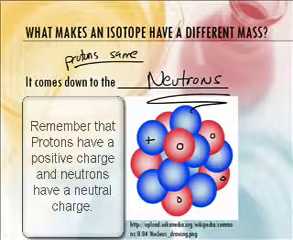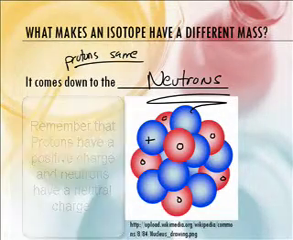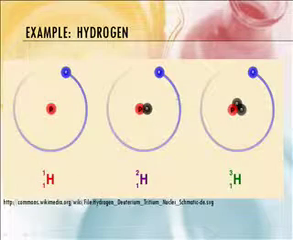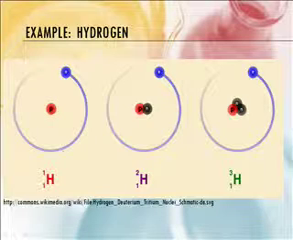Right. And if you get more red things, then you change your mass, or less red things for that matter. Okay. Now let's take an example from a real chemical, and that would be hydrogen. So if we look at hydrogen, what do you notice about hydrogen? It's got 1 proton and 1 electron.